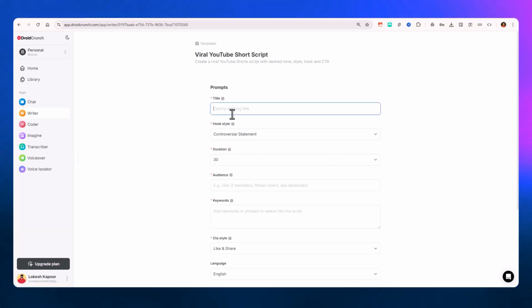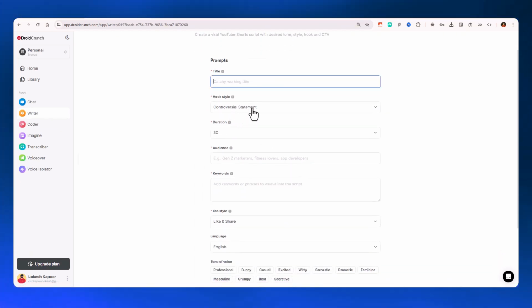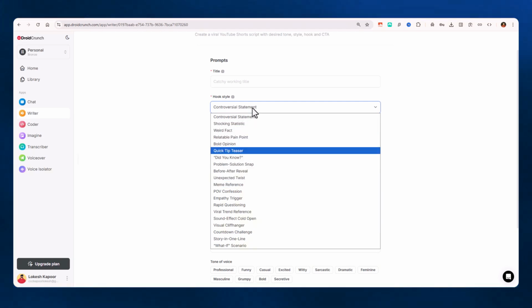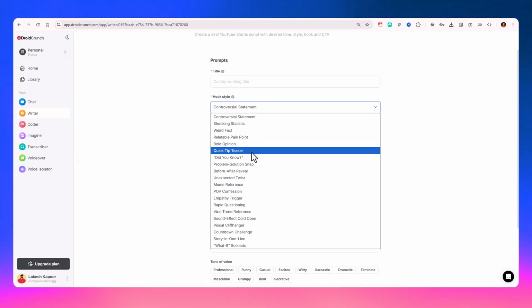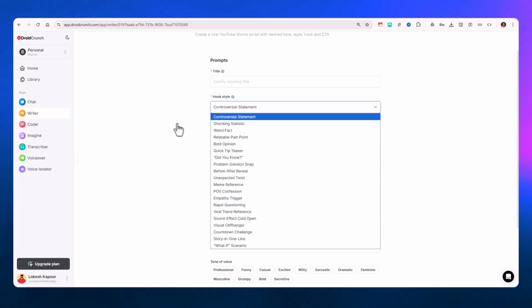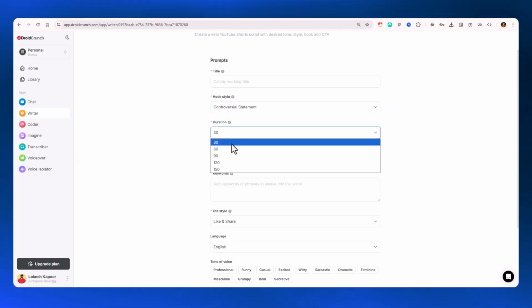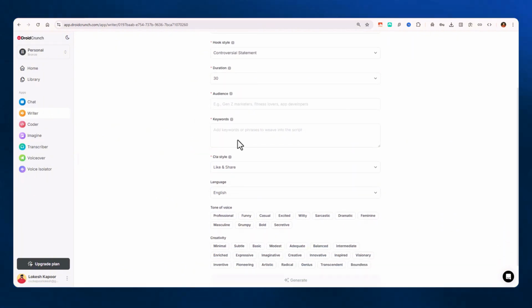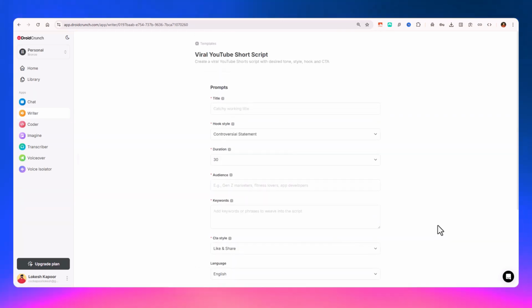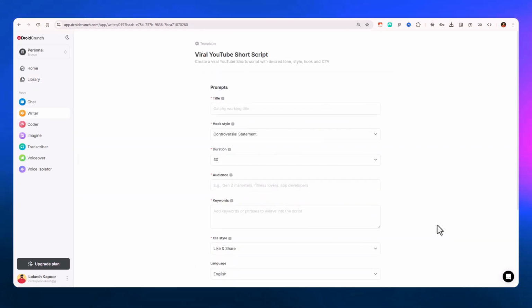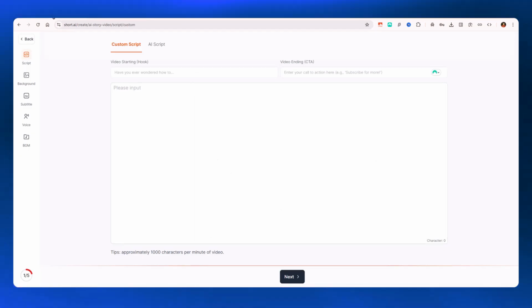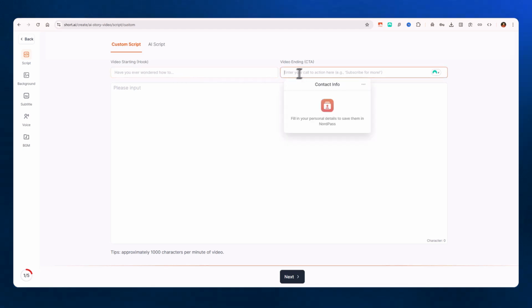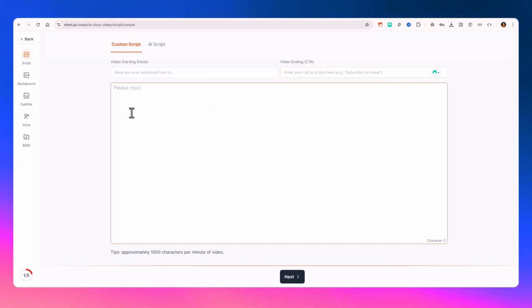Here you can choose the title of your script and the controversial statement, the haiku style you can choose from. There are plenty of styles: bold opinion, quick tip, teaser, empathy, trigger. And you have duration to select, 30 seconds, 60 seconds, 90 seconds, audience and keywords, and you will be good to go with generation of the script. You can also use their custom script option, where you can choose a hook, a CTA, and input your text for the custom script.